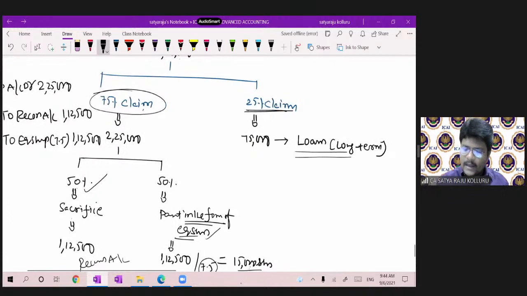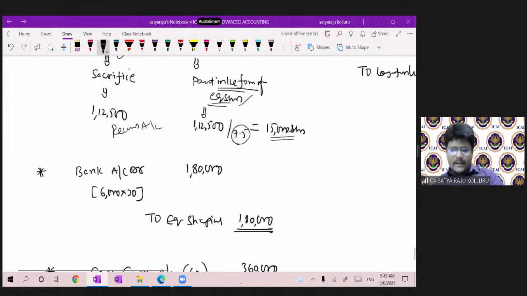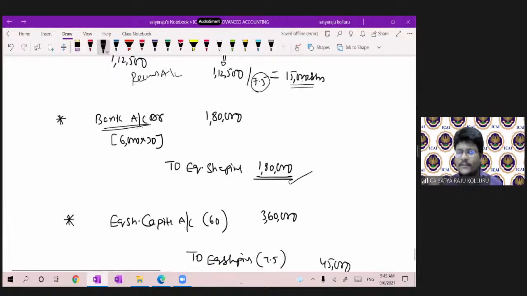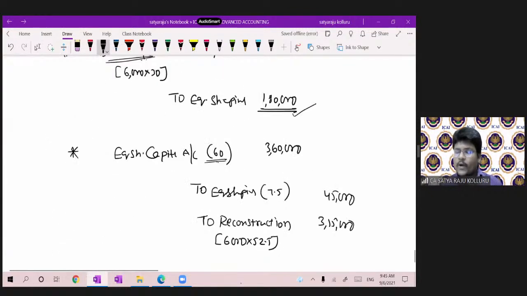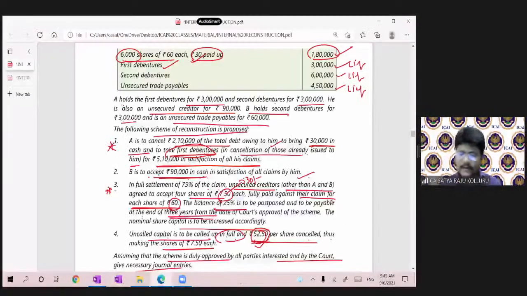For the 25% claim, simply unsecured trade payable account debit to long-term loan account, which was 75,000. Then after that, the uncalled capital was fully paid up. The partly paid up equity shares were fully paid up by making a call, bank to equity share capital 1,80,000. Now each equity share is showing at 60 rupees. Out of that, 52.5 rupees was cancelled by transferring to reconstruction account. Remaining was 7.5 rupees, which were 45,000, guys. This is the end of the problem.